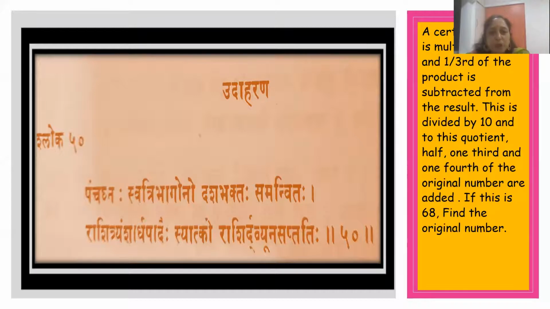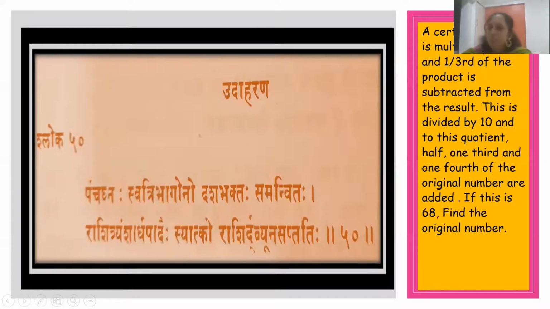Panchagnaha Swatribhago no Dashabhakta Samanvitaha, Rashityanshardapadaihi Syatko Rashir Dravyuna Saptatihi. I know nobody will understand it, so I will just tell you the keywords. Pancha means 5. Tri means 3. 3 and 3 are very familiar: in Sanskrit 3 means 3, and in English also 3. Then Bhagona means taking the fraction. Dasha means 10.